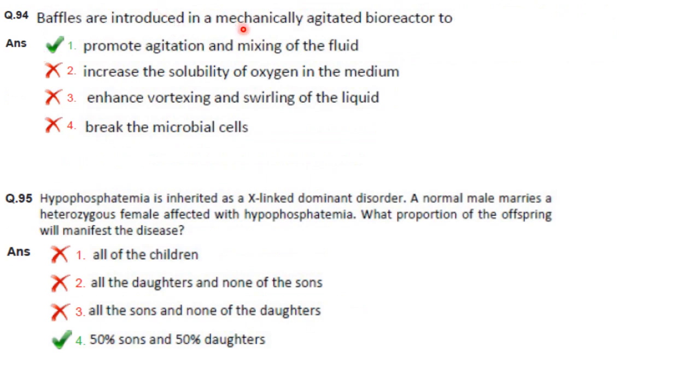Then baffles are introduced in a mechanically agitated bioreactor to promote agitation and mixing of the fluid. Then hypophosphatemia is inherited as an X-linked dominant disorder. A normal male marries a heterozygous female affected by hypophosphatemia. What proportion of the offspring will manifest the disease?